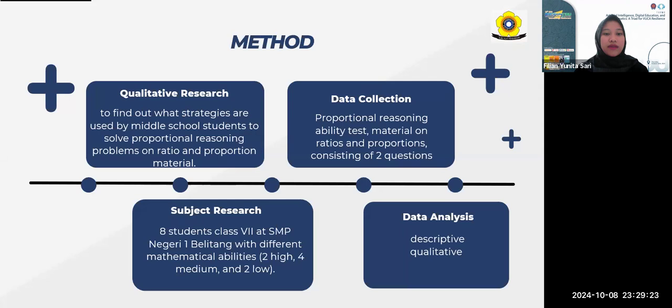The next is method. This research is qualitative research, to find out what strategies are used by middle school students to solve proportional reasoning problems on ratio and proportion material. The research subjects are eight students of class 7 at SMP Negeri 1 Blitar with different mathematics abilities: 2 students high, 4 students medium, and 2 students low. For data collection, we use a proportional reasoning ability test on ratio and proportion material, consisting of 2 questions. And then for data analysis, we use descriptive qualitative.